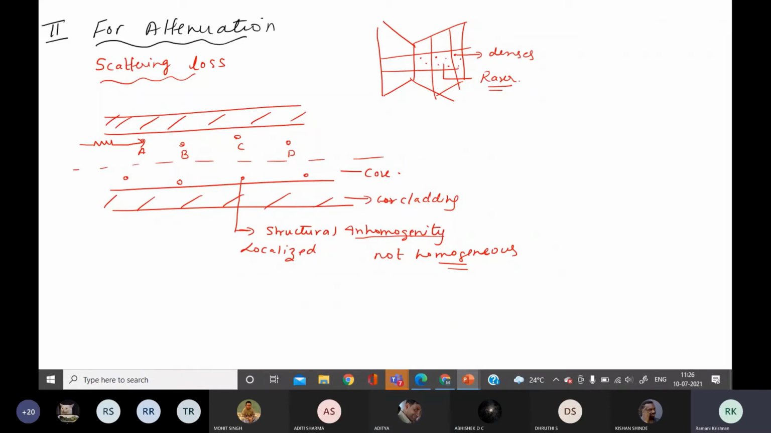Anyone else has some other answer? Actually, diffraction is bending of light. Here, light is not going to bend. Can anyone tell? You are close to that. Instead of diffraction, something else. What is going to happen to the signal? The signal is not going to bend. Bending is not taking place. Instead of that, what is taking place?